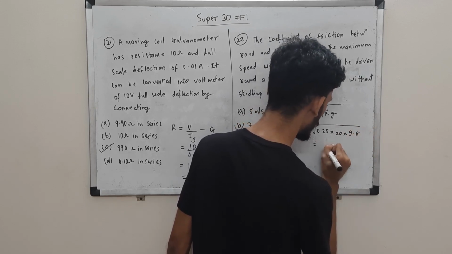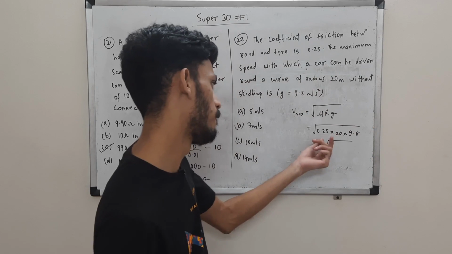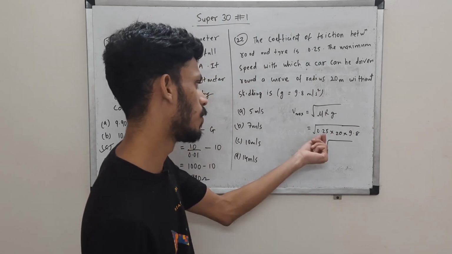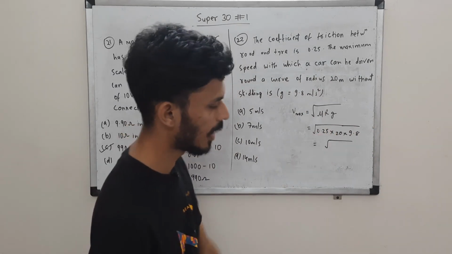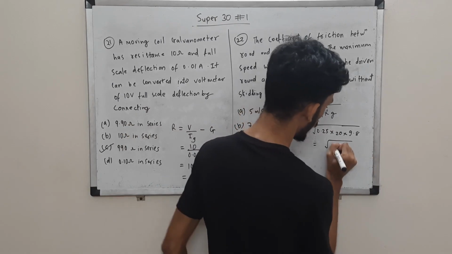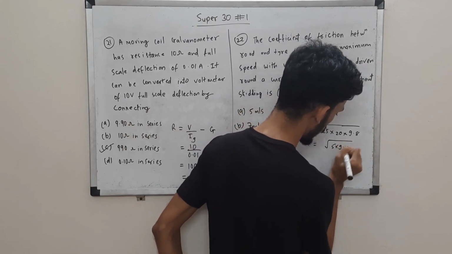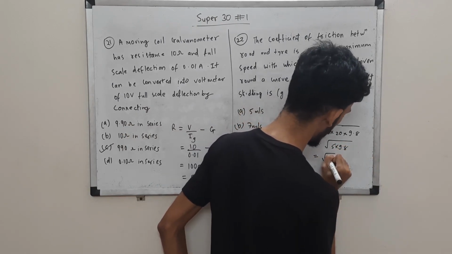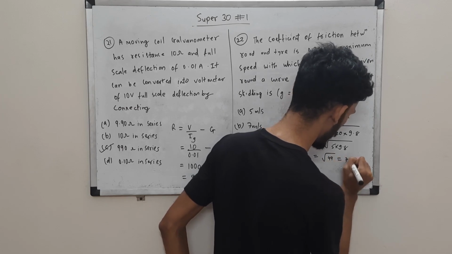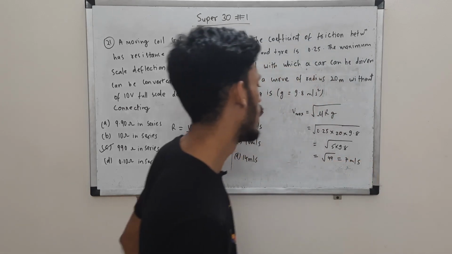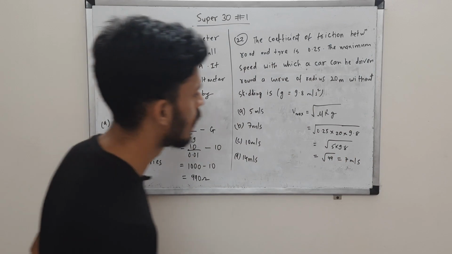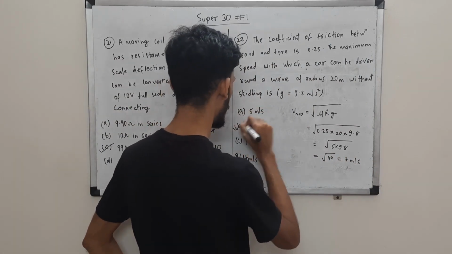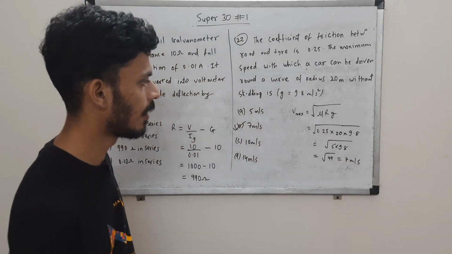So 0.25 times 20 is 5, 5 into 9.8, again we can say 49, right? So that will be 7 meters per second. 5 into 10 is 50, 5 into 9.8 is 49. So option B, 7 meters per second.